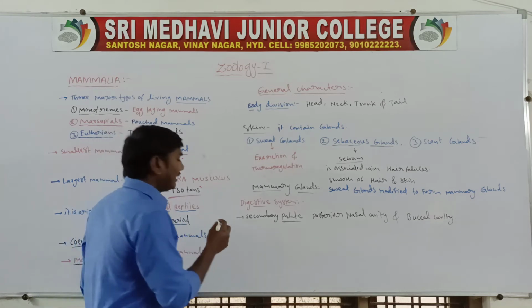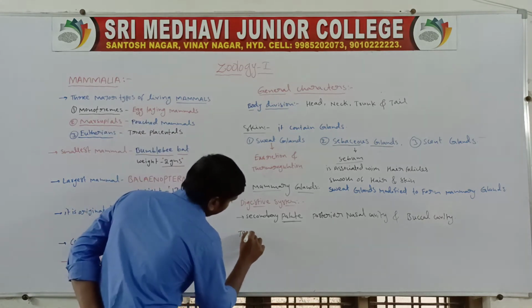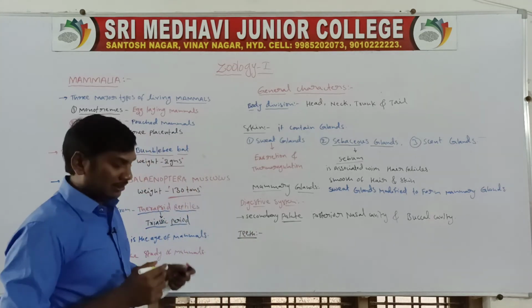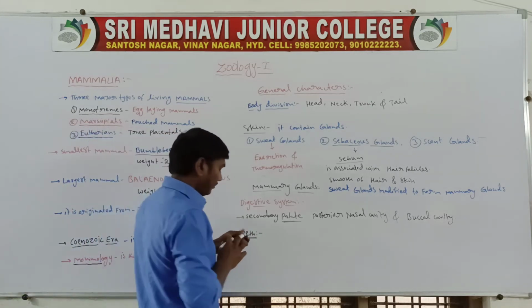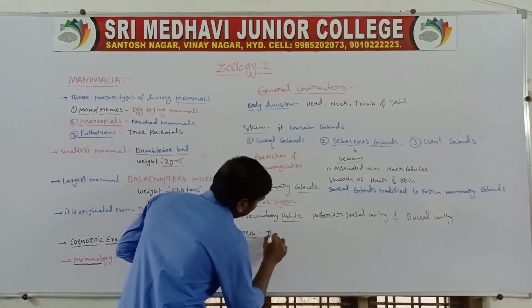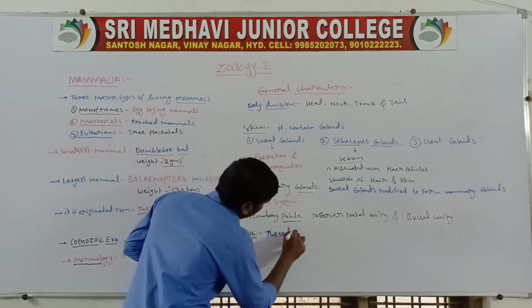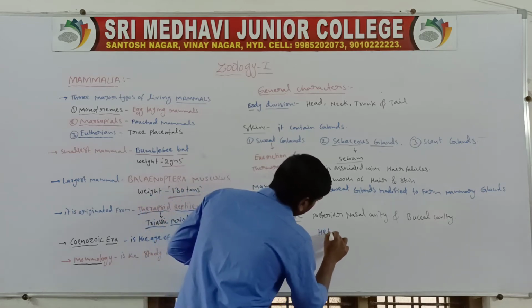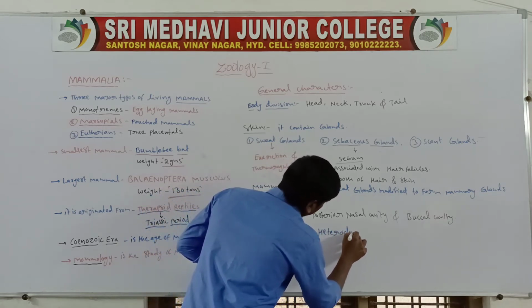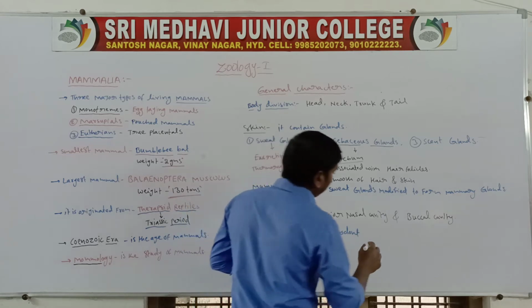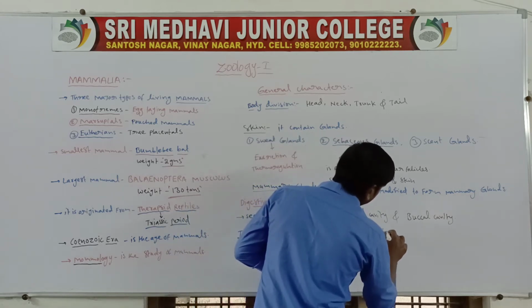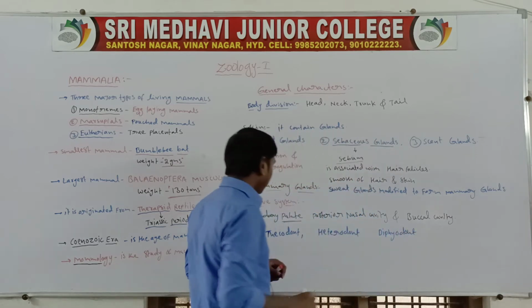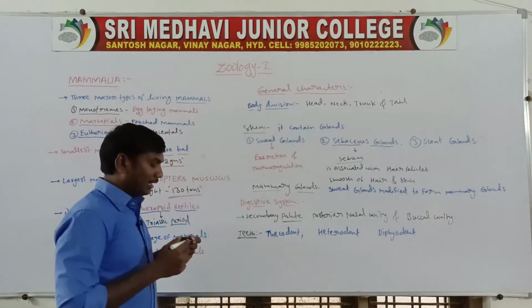Next one, it contains teeth. The teeth are thecodont, heterodont and diphyodont.